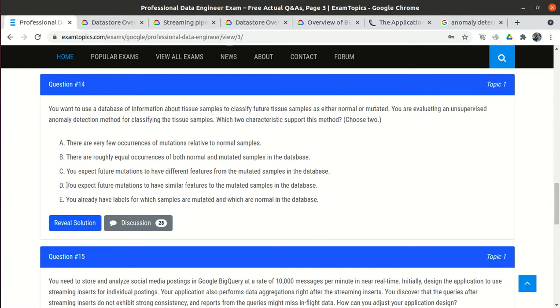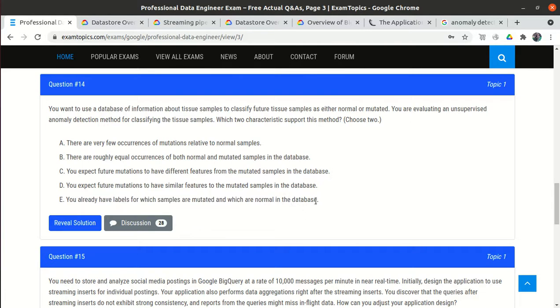Now option D says you expect the future mutation to have similar features. They told that you will always expect in unsupervised learning and anomaly detection that the future mutation will always be similar to our earlier database. I don't think option D is correct. The next option says you already have the labels for which samples are mutated.